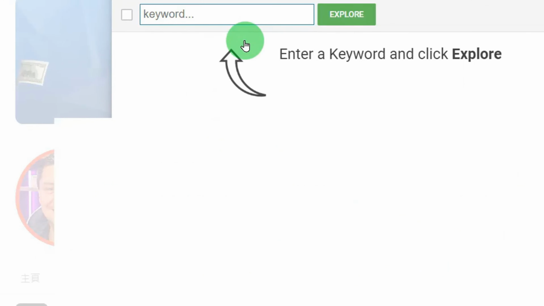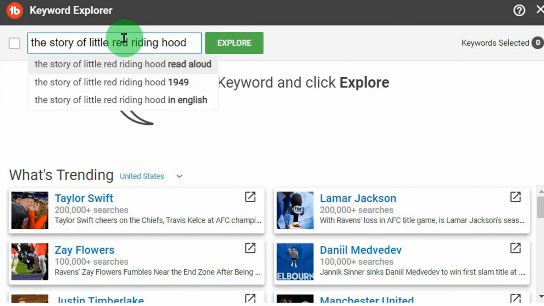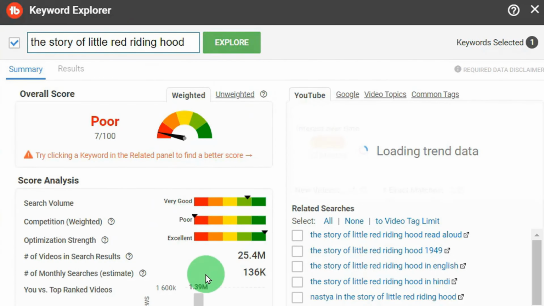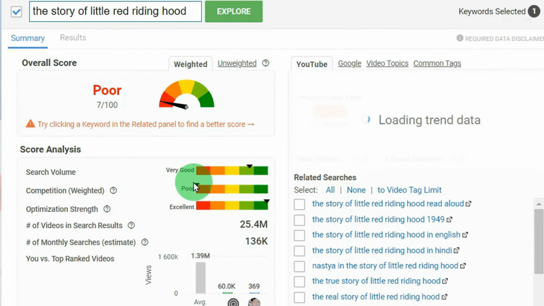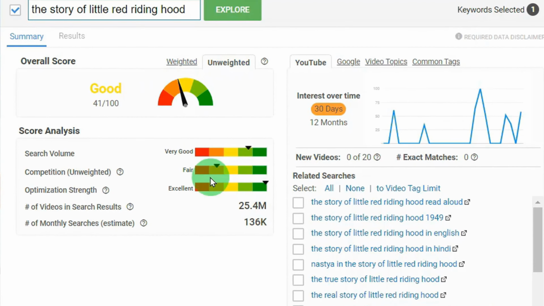Enter a keyword. For example, we search for the Little Red Riding Hood story keyword again. Let's see how hot it is. You can see the popularity and search volume here is very big. There are more than 136,000 searches, and more than 15 million videos in total.